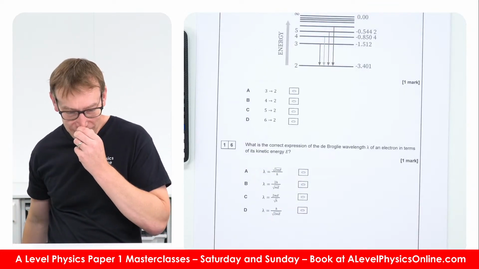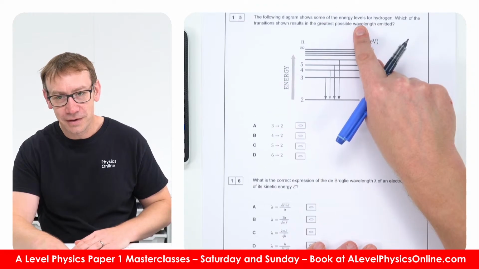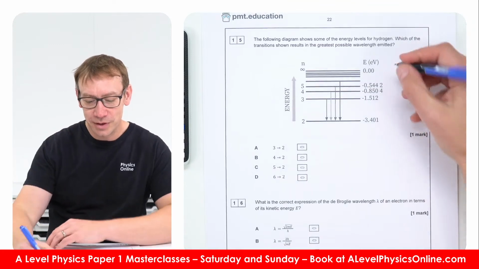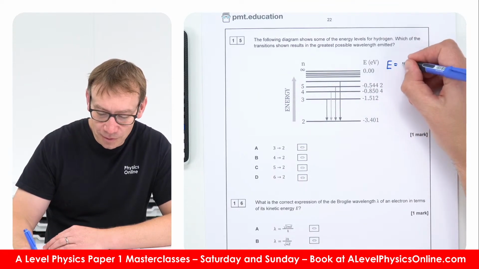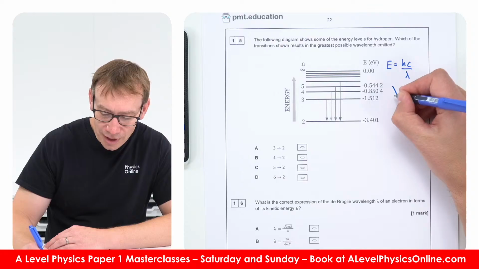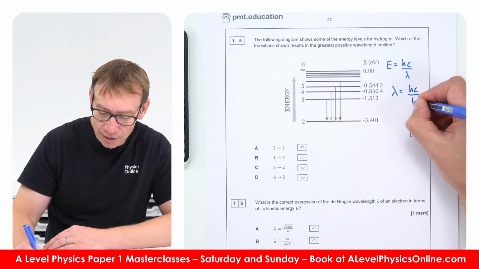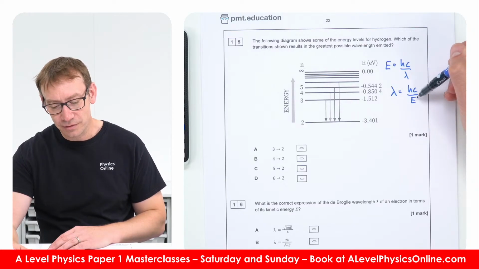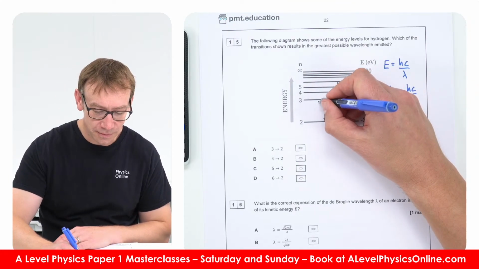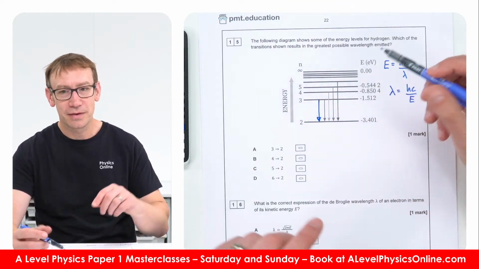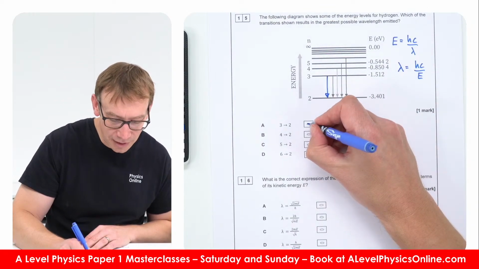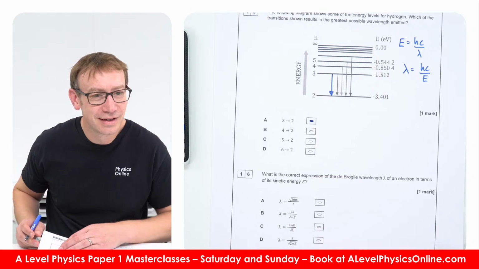Right, this next question. The following diagrams show some of the energy levels for hydrogen. Which of the transitions shown results in the greatest possible wavelength emitted? We already did this last time. We know that the energy is equal to hc over lambda, and therefore lambda is equal to hc over E. So basically we're going to get the biggest wavelength when we have the smallest energy transfer. And the smallest energy transfer is this one here, from 3 down to 2. So we're going to have the lowest frequency, longest wavelength, and therefore here the answer for 15 is A. Great stuff.